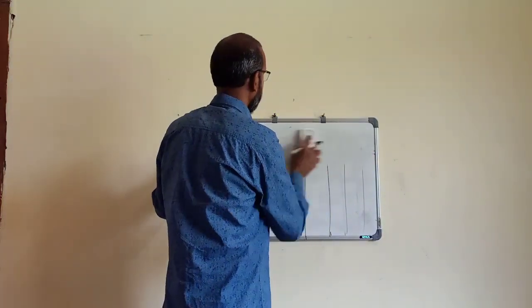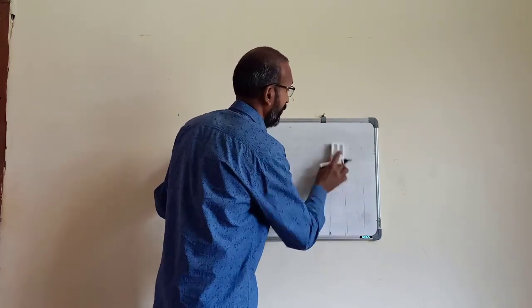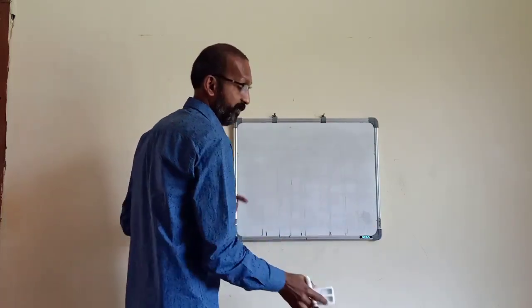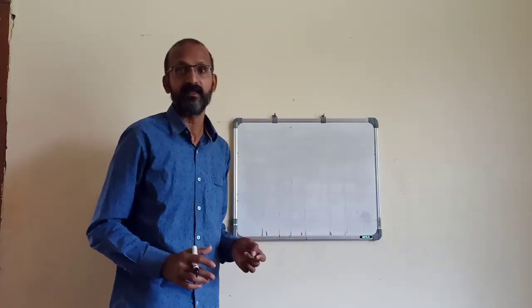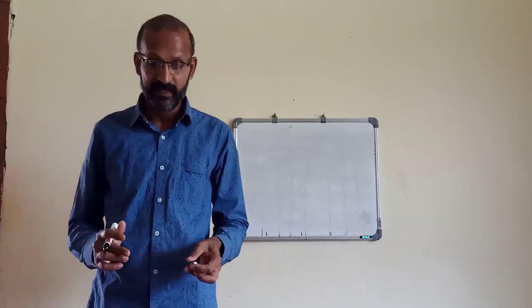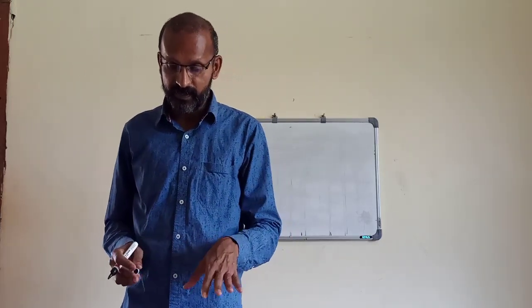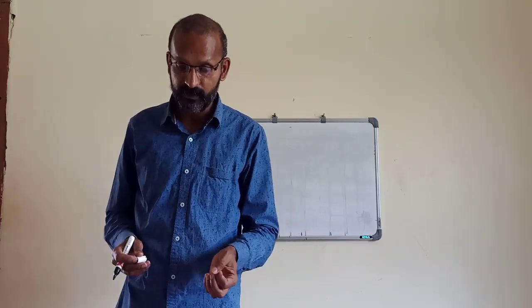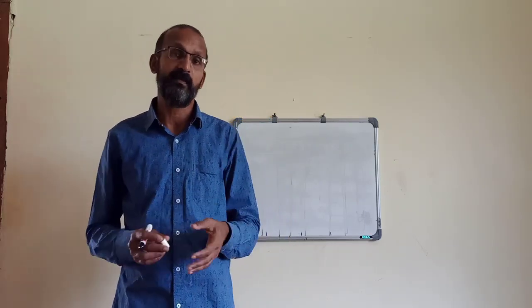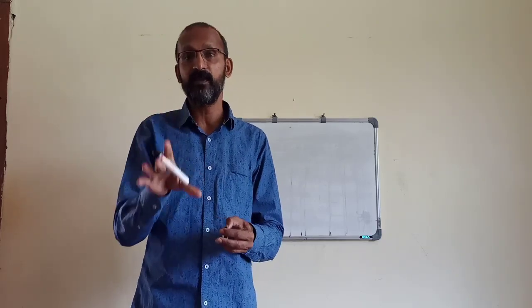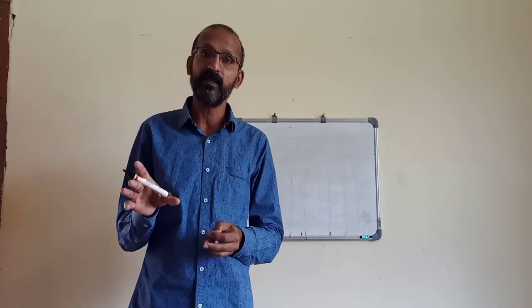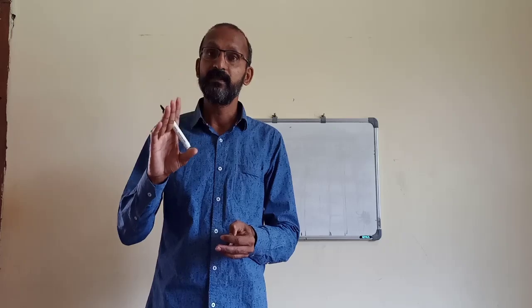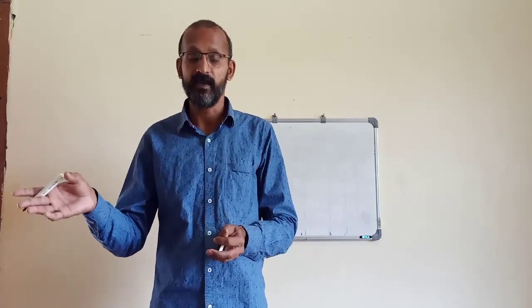Fluctuating means changing. When the capital is not fixed, the balance of the capital account keeps changing from time to time.